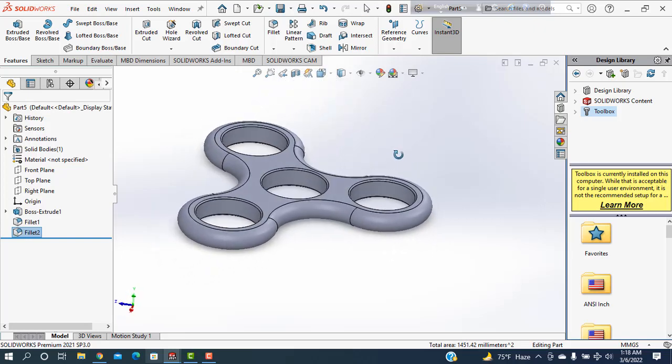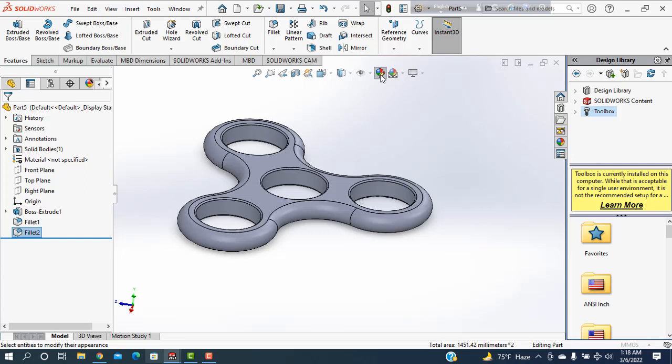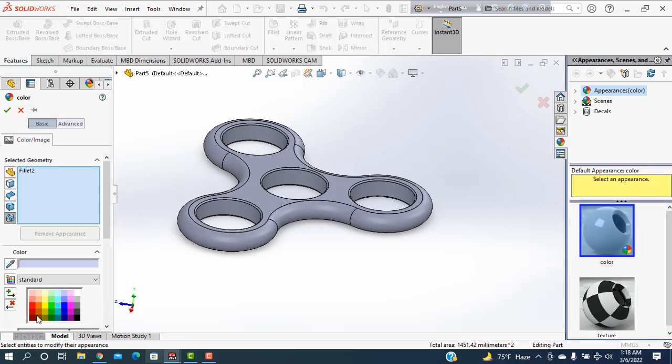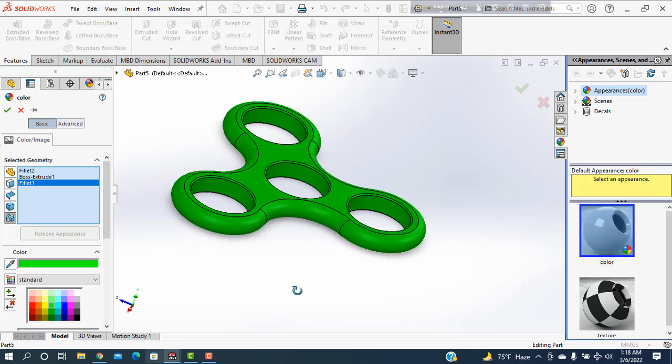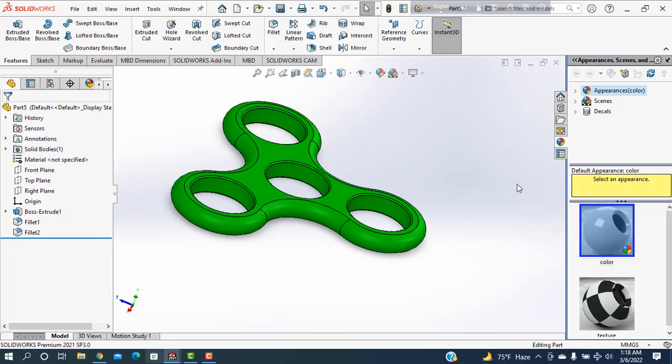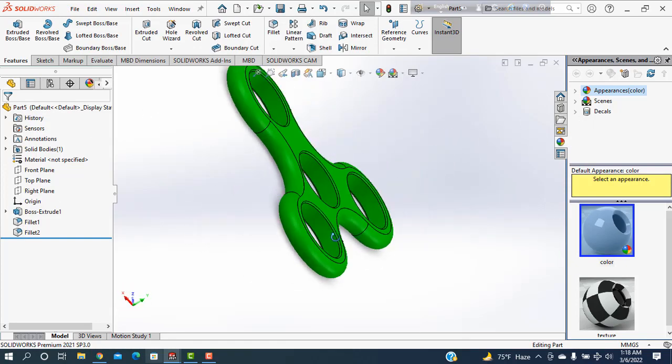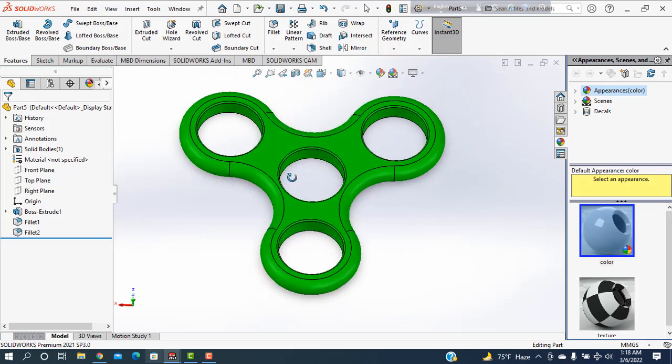Then see, done the object. Then I am selecting the colors. Okay, I am taking this color. See, okay. After that, this one is the first part which is done.